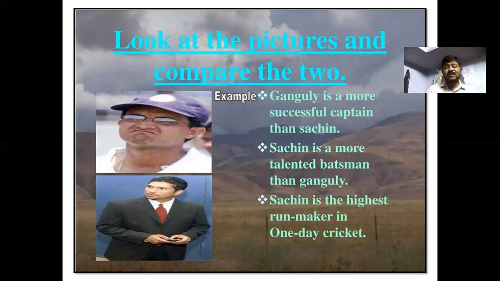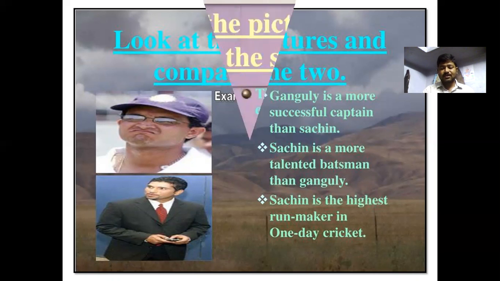Sachin is the highest run maker in one-day cricket. It is what we can say is the superlative degree. Sachin is the highest run maker, highest. So try to understand all the superlative degrees, which may be explained with adjectives ending in -est: highest, lowest, smallest, thinnest, brightest, like this.